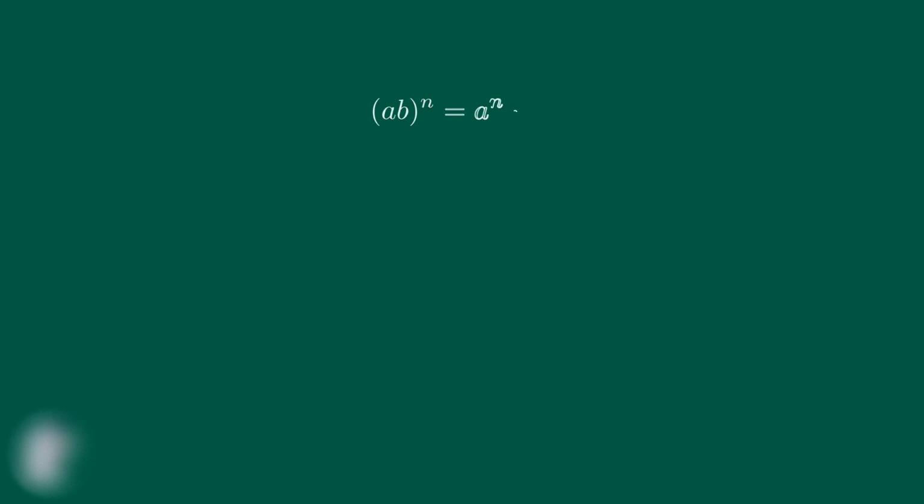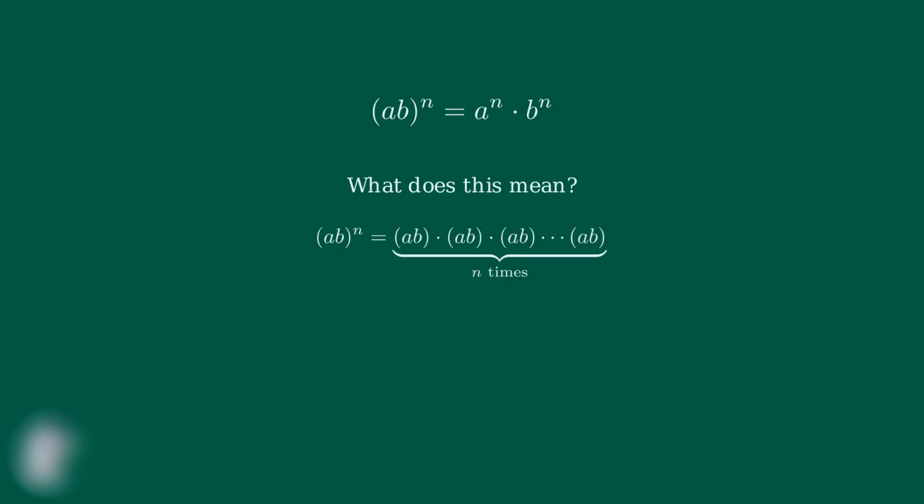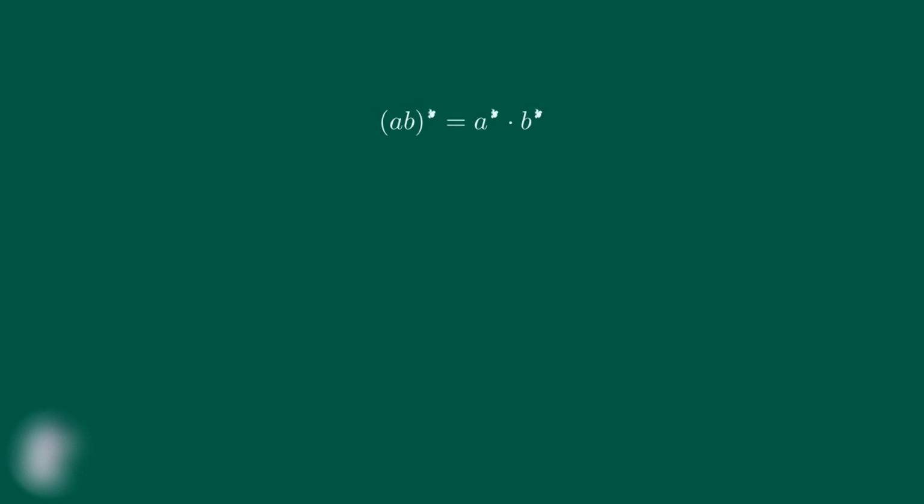Now that we know the power of a product rule states that the quantity a times b raised to the n power equals a to the n times b to the n, let's understand why this rule actually works. The key to understanding this rule lies in what an exponent actually means. When we write the quantity a times b raised to the n power, we're saying we want to multiply a times b by itself n times. Let's work with a specific example to make this clearer. If n equals 3, then a times b cubed means we multiply a times b by itself exactly 3 times.